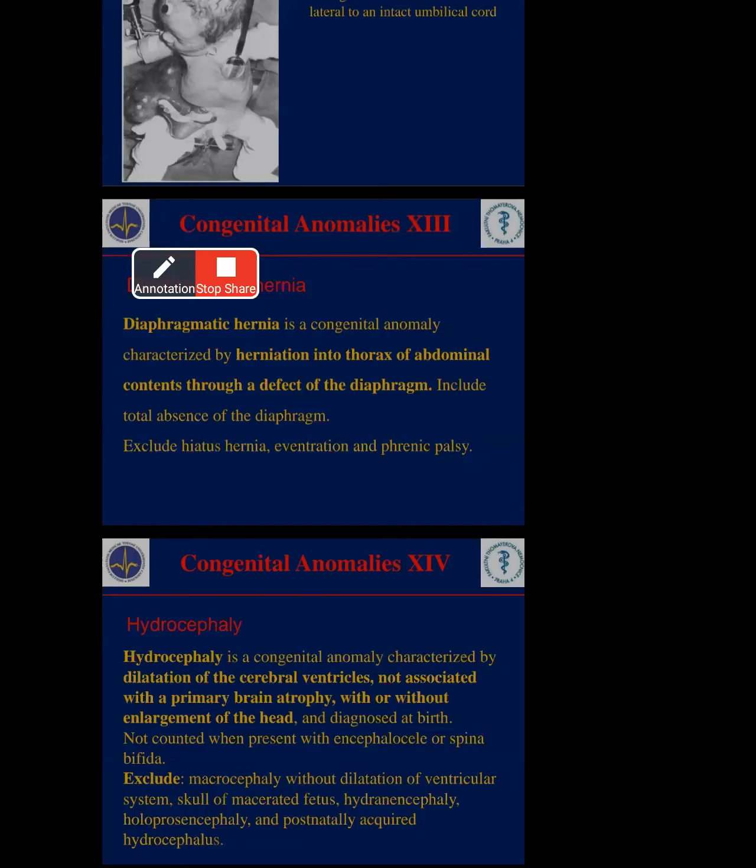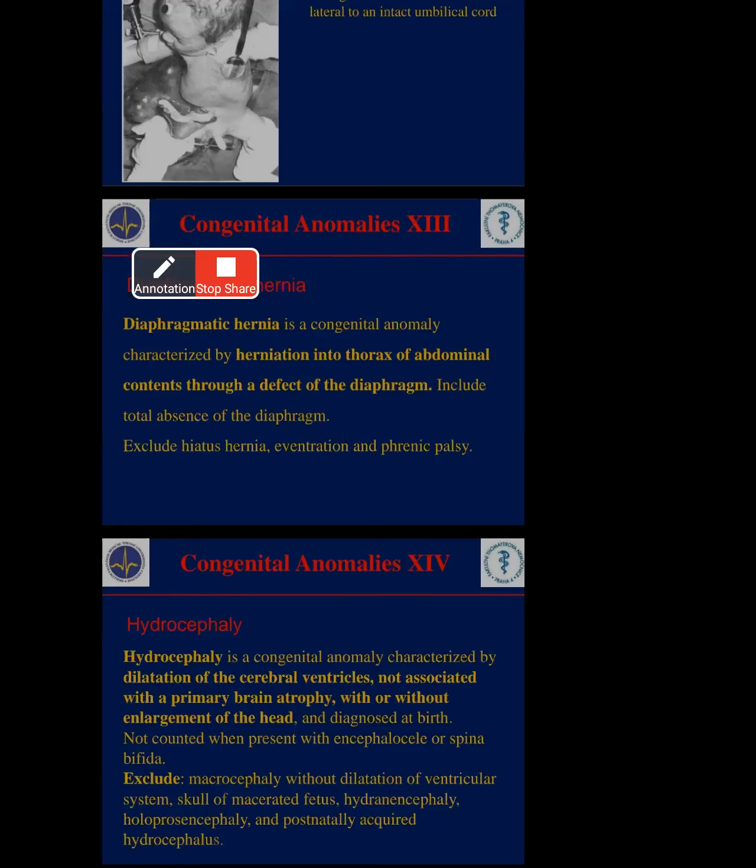At that time you see the children's head like a balloon shape because of full water accumulation and enlarging of the head. Mainly you can diagnose it immediately at birth time only. Once the baby grows, you can't diagnose properly. You can diagnose immediately at birth only, not counted when present with anencephaly or spina bifida.